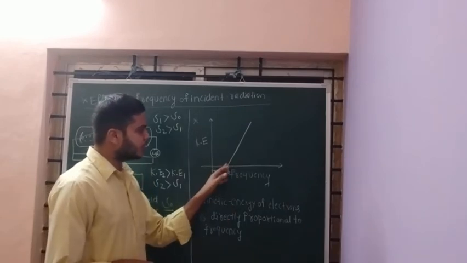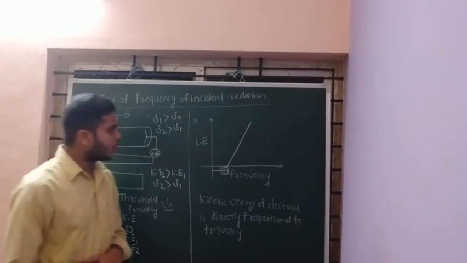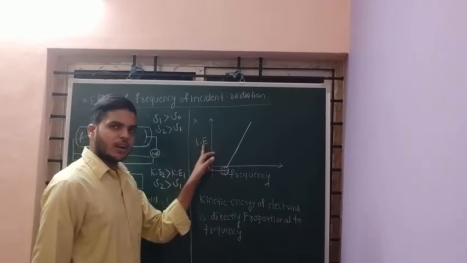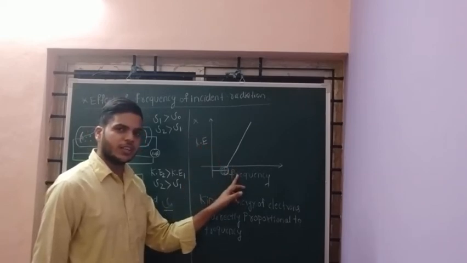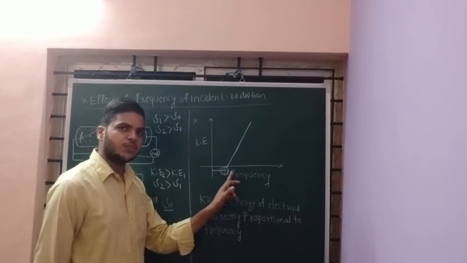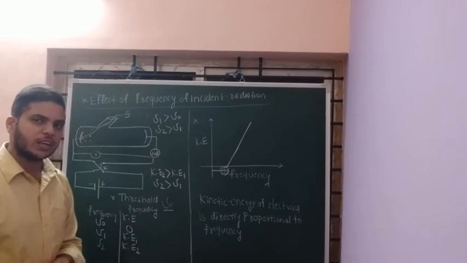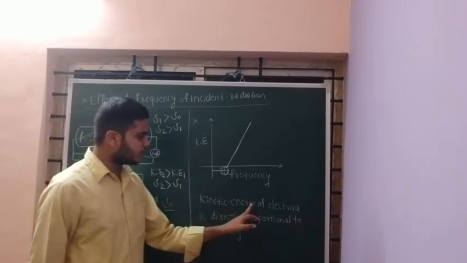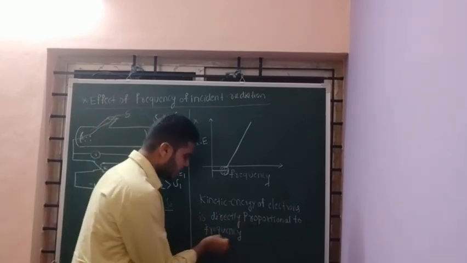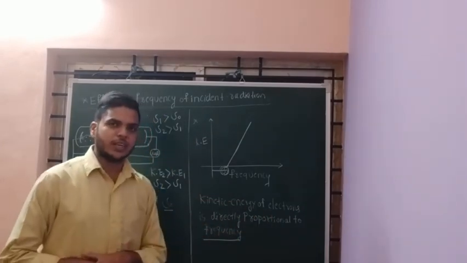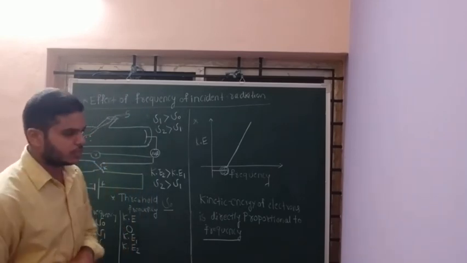From this graph, it is almost a straight line. From this, finally, what you conclude is that the kinetic energy of the emitted electron is directly proportional to the frequency of the incident radiation. If you increase the frequency, kinetic energy also increases. Therefore, what is the final conclusion? The kinetic energy of the electrons is directly proportional to the frequency of the radiation. But what is the condition? The applied frequencies must be greater than the threshold frequency.